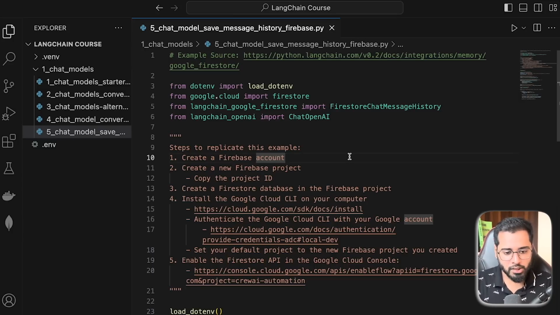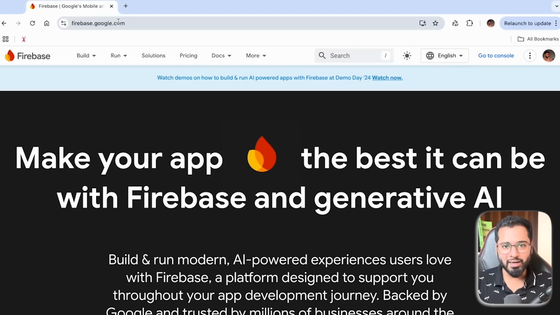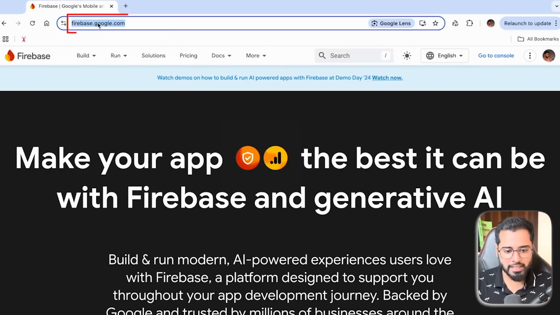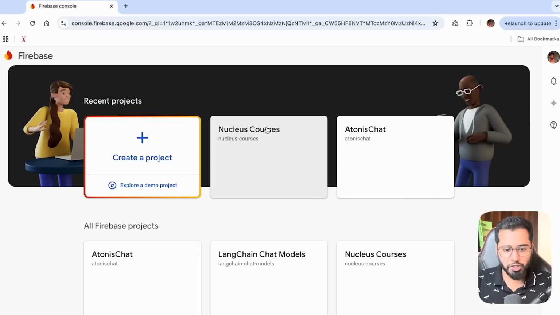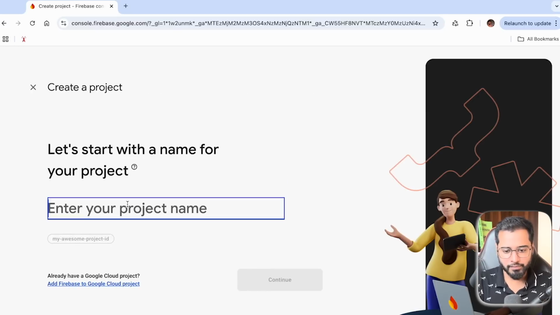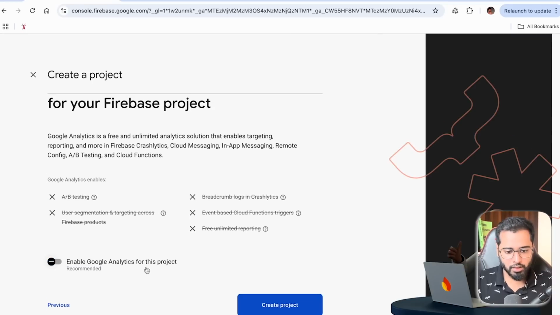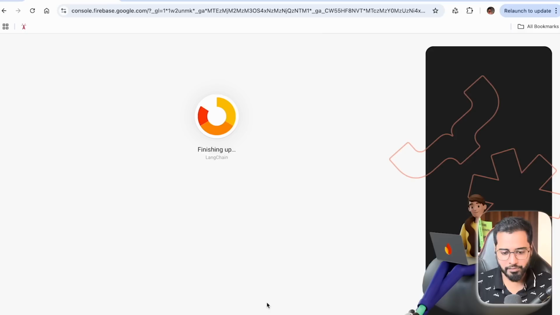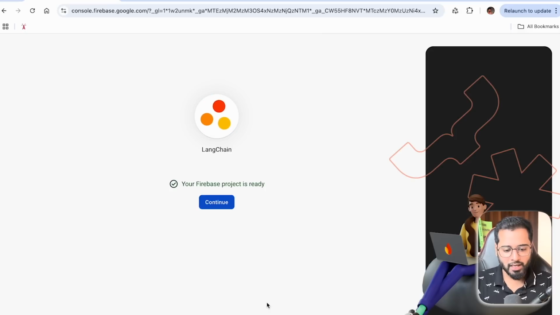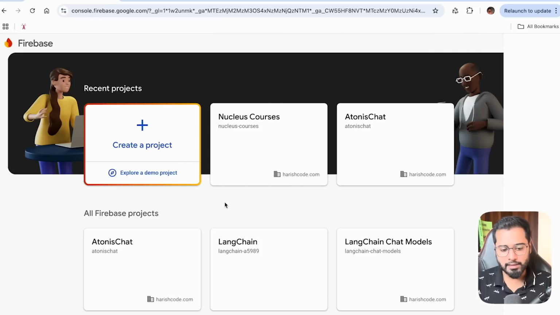So the first thing that we're going to be doing is creating a Firebase account. You can just go to firebase.google.com, and then let's go to console. So click on this Go to console, and then we are going to enter the name of the project. I'm going to call it LangChain. We don't really need analytics for this. The project creation itself might take a minute or so. Let's give it some time. All right, it's done. Let's click on this button right here and you are in the project now.